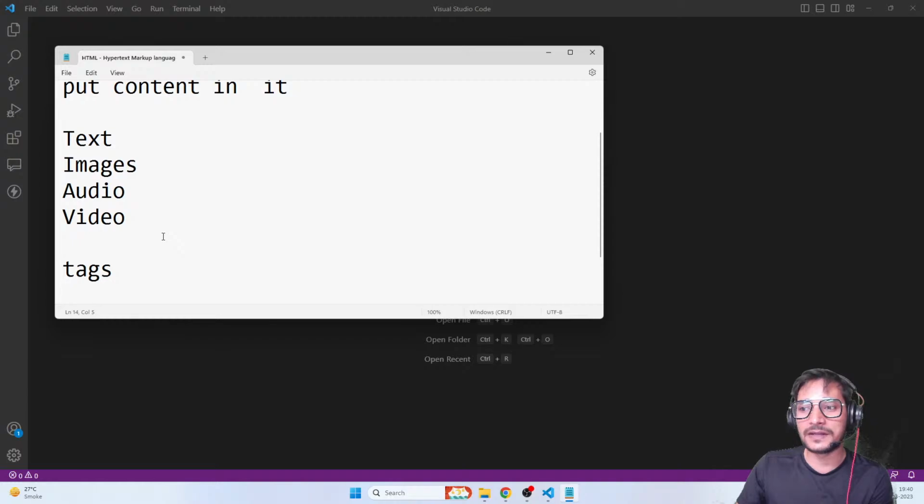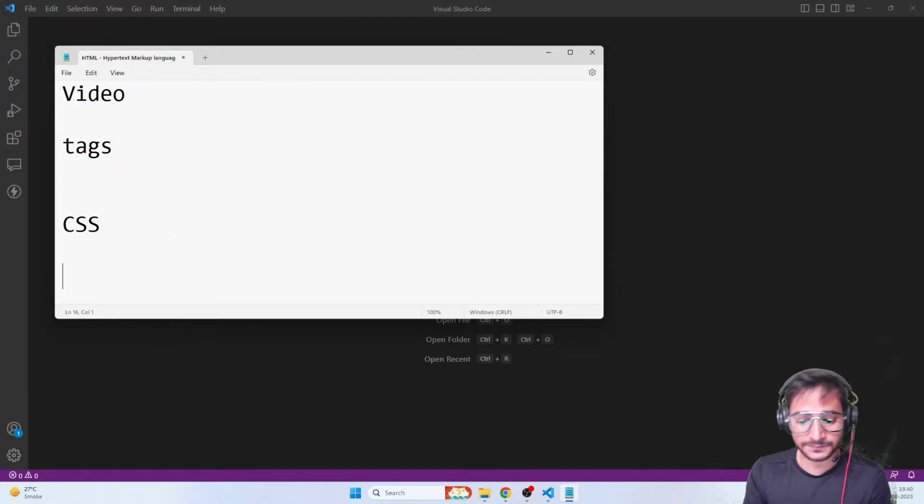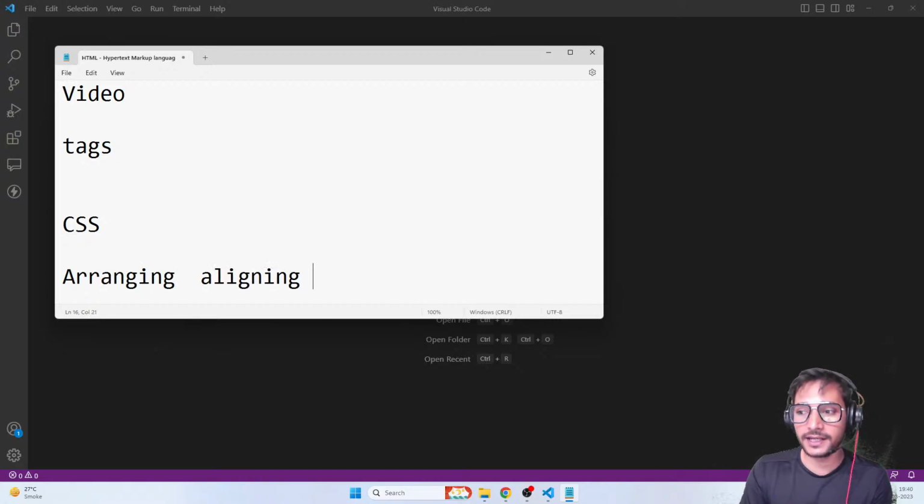When I say content, that means all these things. And when I say styling, styling simply means arranging, aligning, adjusting, coloring, giving height, width, shape, size, doing some animations. All of that is possible with CSS. So that's why CSS is very important, because by only using HTML, you can just put content.